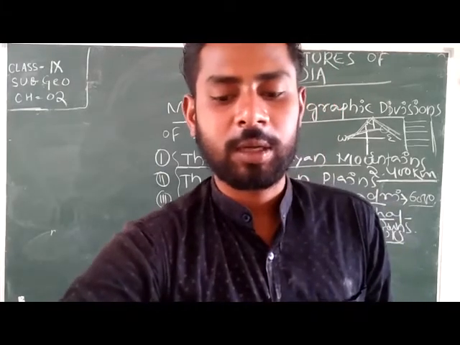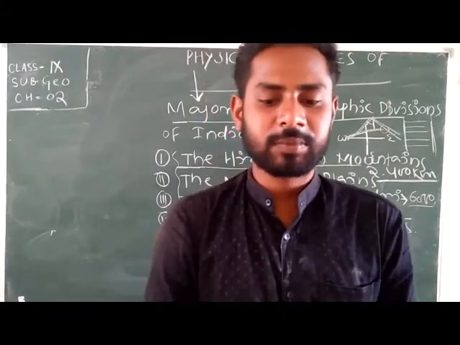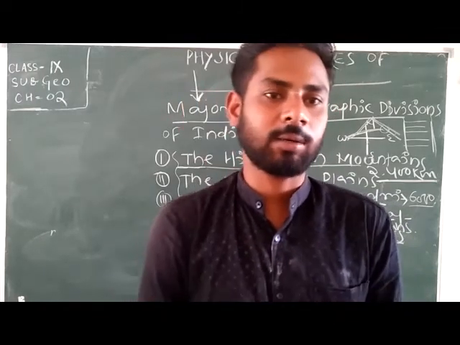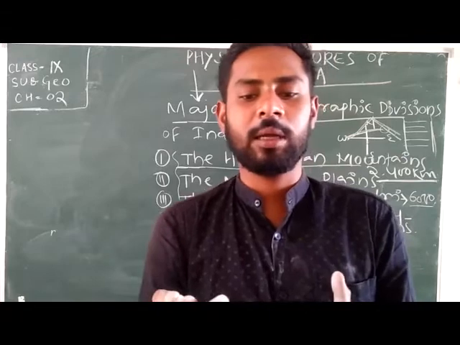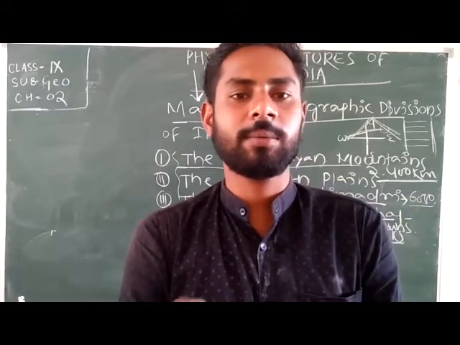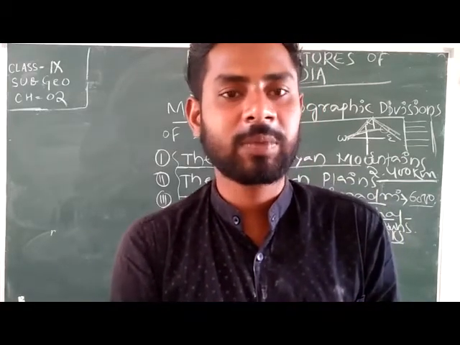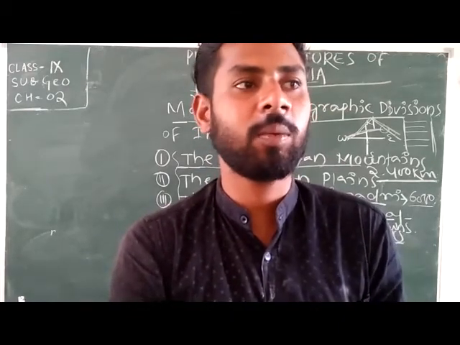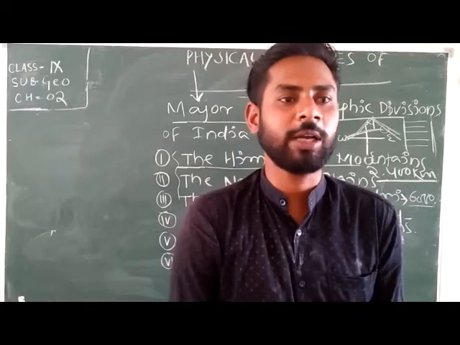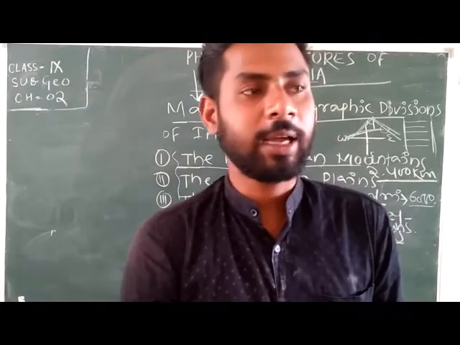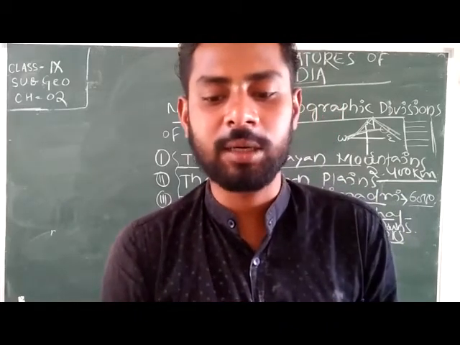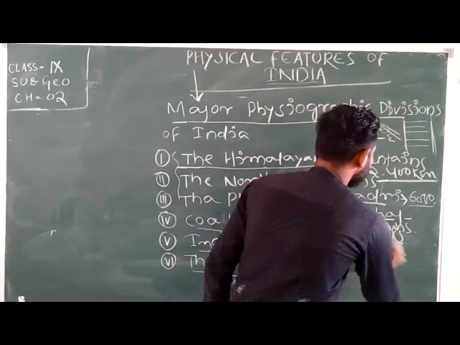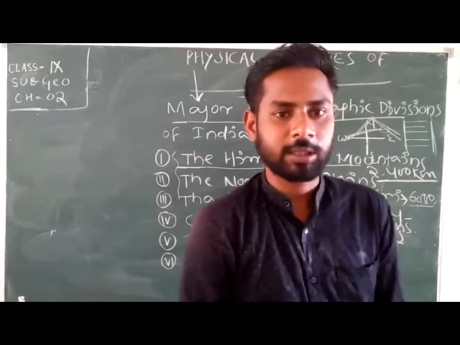Bhabar, Terai, then Bhangar and Khadar. What are the four regions of northern plains? Bhabar, Terai, Bhangar and Khadar. These are the four major regions of northern plains. Okay, then Bhabar lies at the foot of Siwaliks. Bhabar is lying at the foot of Siwaliks. Okay, near the Siwaliks.